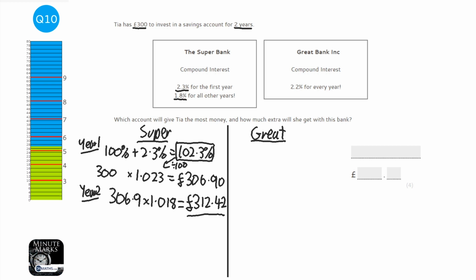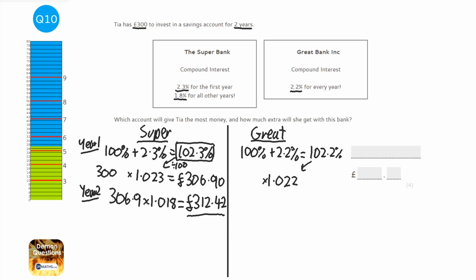Now, Great Bank's a bit easier because it's just going to stay at 2.2%. So let's work out the multiplier. 100% plus 2.2% equals 102.2%. And then as a multiplier, that is 1.022 by dividing it by 100. So we're going to times that £300 by 1.022. So 300 times 1.022,